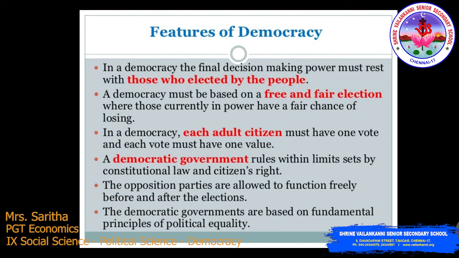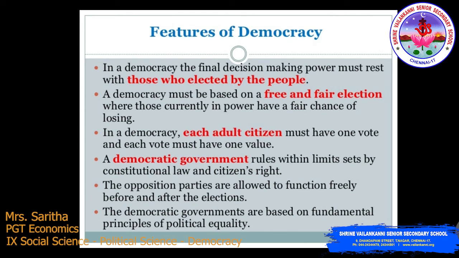I have told you already, each and every feature we are going to connect with a country. The first feature, in a democracy, the final decision making power must rest with those elected by the people. Second, a democracy must be based on free and fair elections where those currently in power have a fair chance of losing.